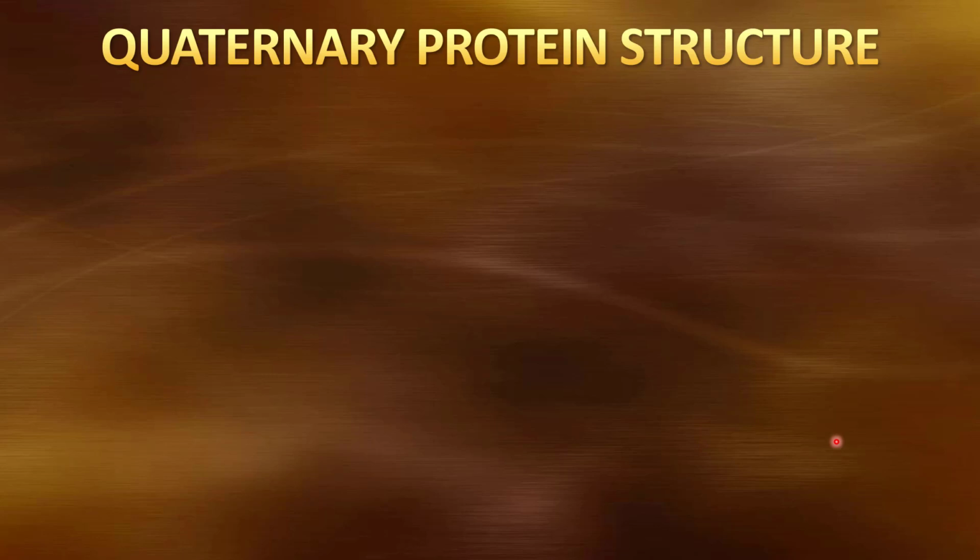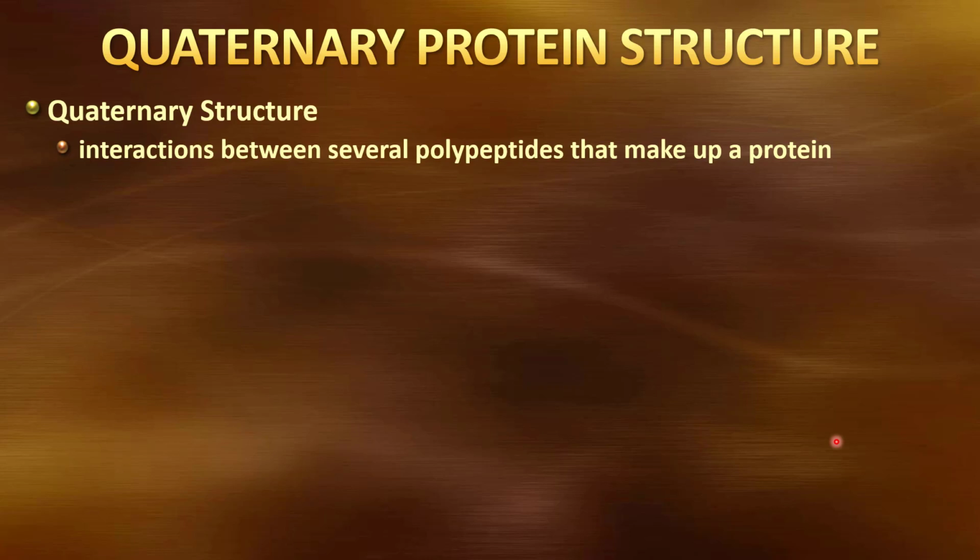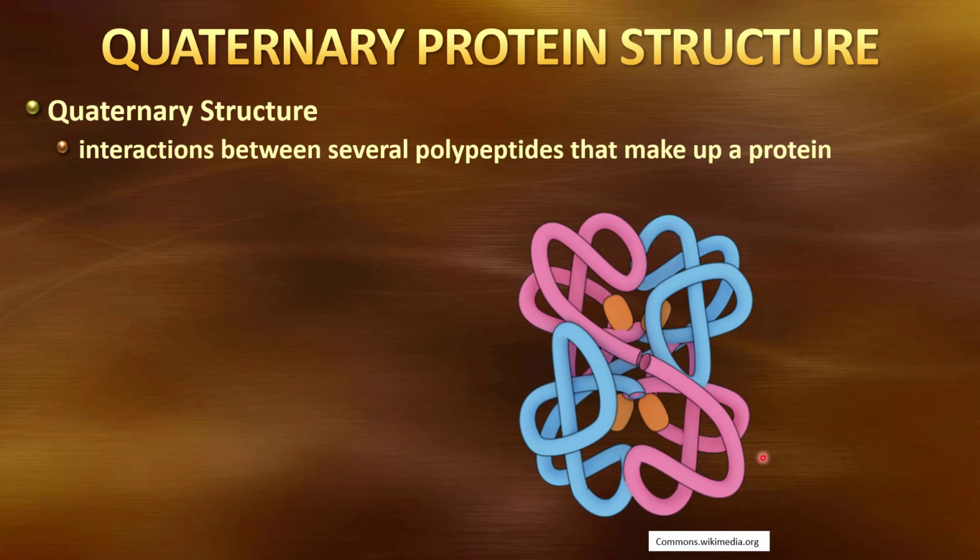Now let's take a look at that fourth level of protein structure, the quaternary structure. This is going to be the interaction of several polypeptide chains put together. Imagine that each one of these, the pink here, this one pink, and then there's another pink one up here, each one of those represents one of those beads that are in a coil that are then folded up. So it's got a primary, a secondary, and a tertiary structure all in this one pink chain here. It's got another primary, secondary, and tertiary structure all in this pink chain over here. Same thing for these two blue chains. So I've got 4 chains that are folded there.